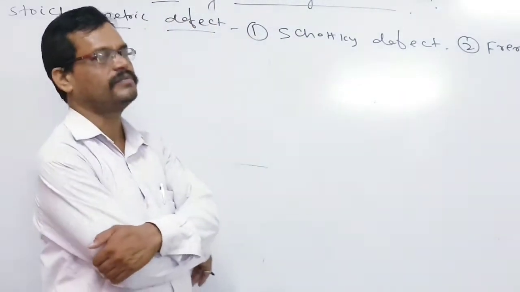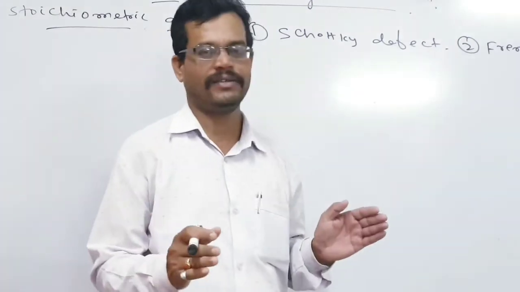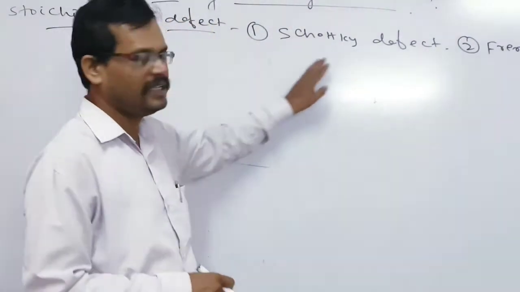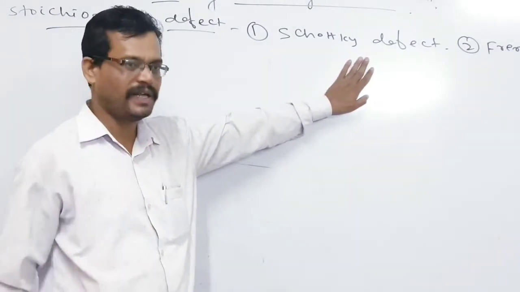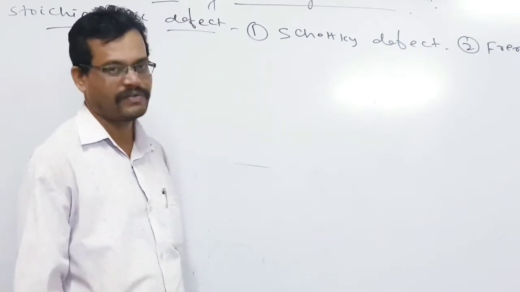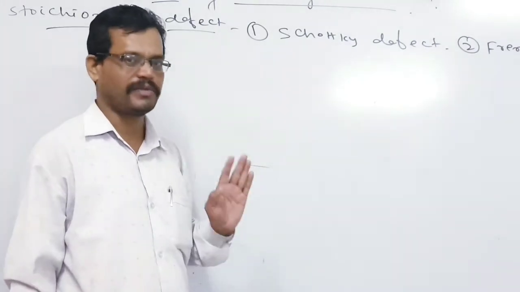Regarding Schottky defect, you see, already we have the metal cations and anions to form the ionic solids. In case of Schottky defect, one cation will leave its original place, as well as an anion also leaves its original place. So what will happen, sir? The same number of cations and anions leave their places.